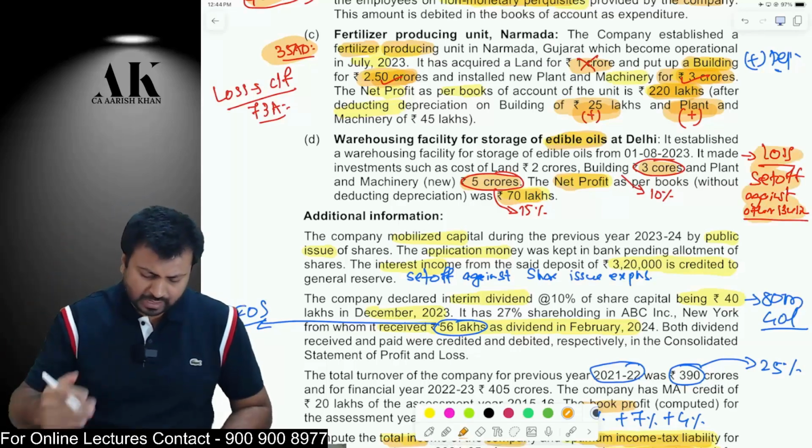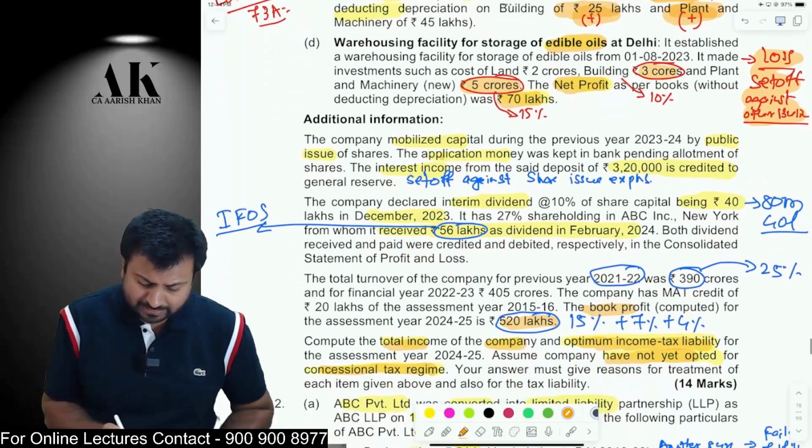Apart from that, the company has also received some application money from the shareholder, and that is deposited in the bank, and they have earned some interest on that particular money.